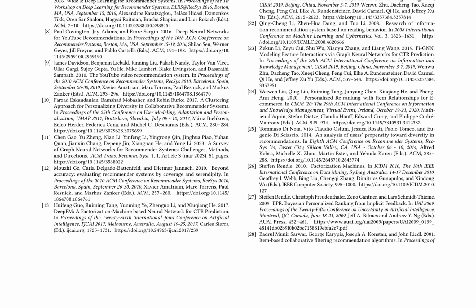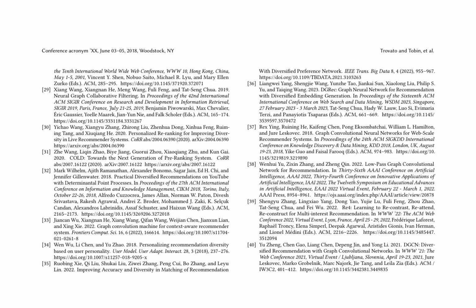Experimental results demonstrate the efficacy of the proposed methods, with significant improvements in both individual-level and system-level diversity. The study highlights the importance of balancing accuracy and diversity in recommender systems, providing insights for future work in this area. Graph neural networks have emerged as a promising approach in recommendation systems, enabling personalized recommendations by modeling complex user-item interactions. Recent studies have focused on improving recommendation diversity, accuracy, and personalization using graph neural networks.